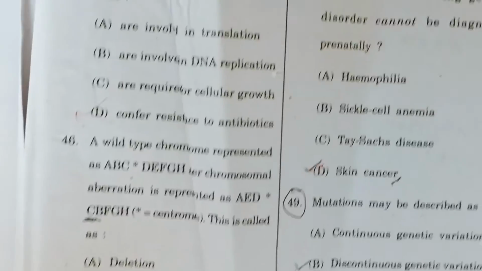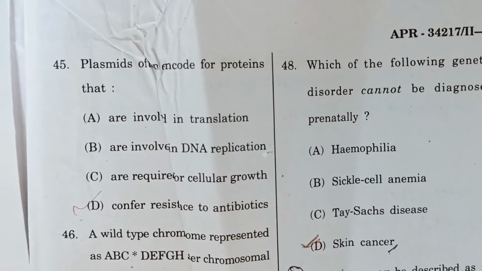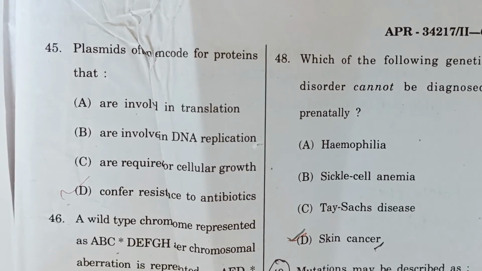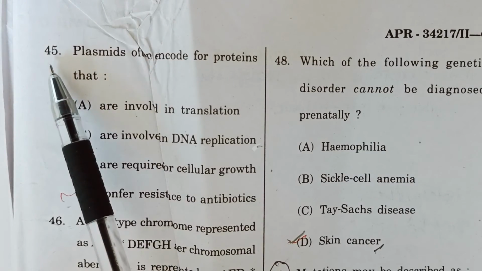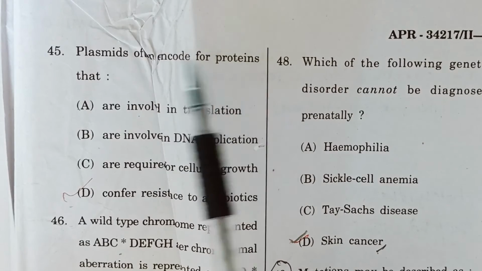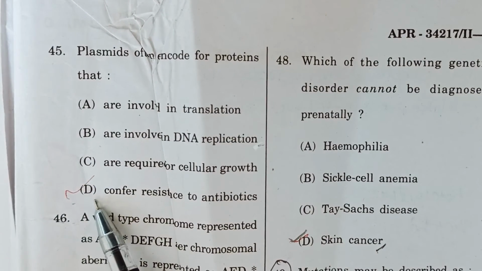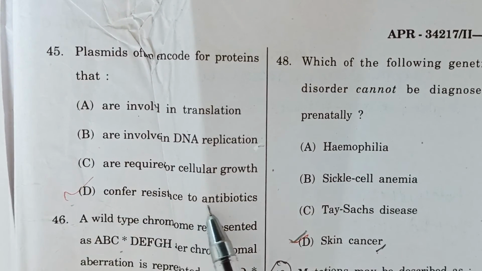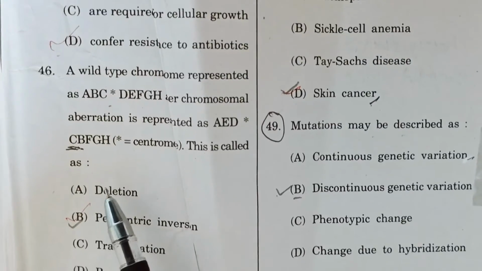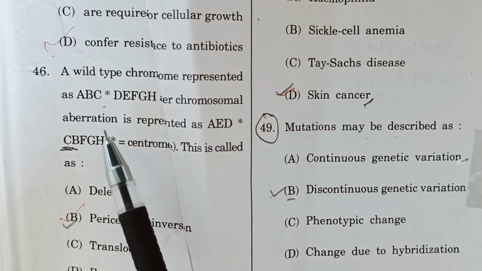Then move to question number 45. Plasmids often encode for proteins that. The correct option is confer resistance to antibiotics.